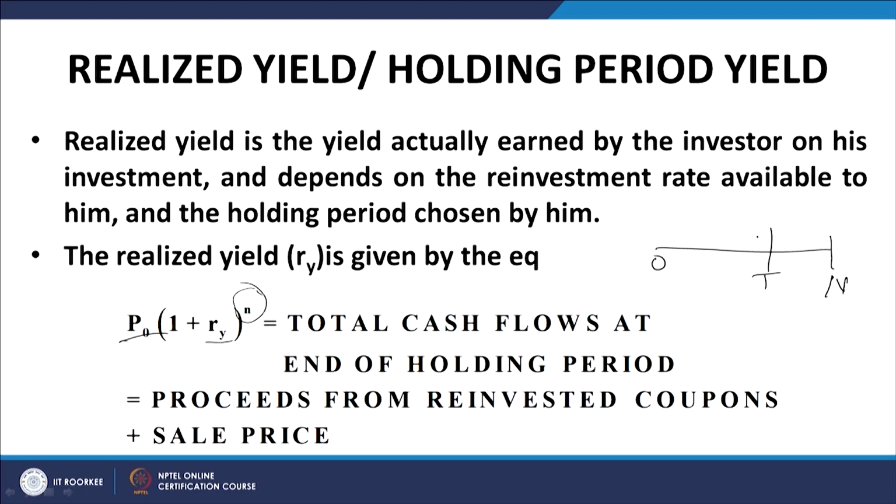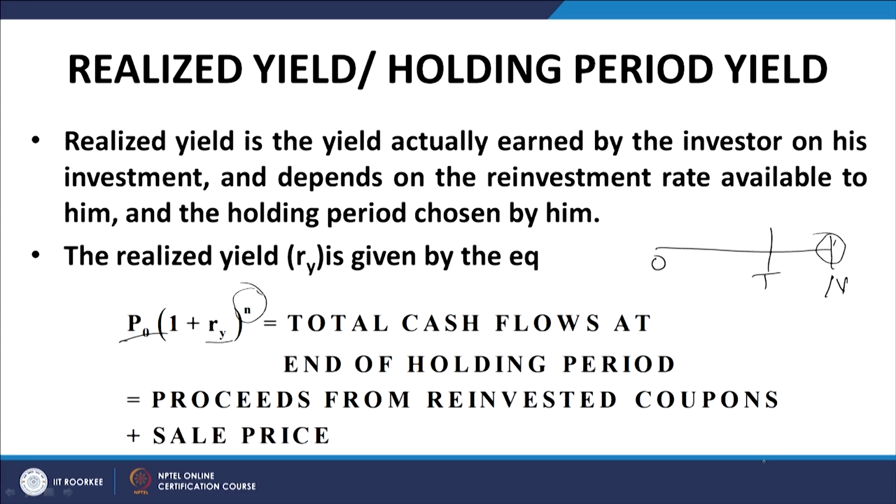Now, market price is not determined at t equal to 0, but if T coincides with N, then I know the cash flow that I am going to get on redemption. The bond is going to be redeemed, the company is going to pay back. So, if the company is going to pay money, it is going to pay money as per the contract of issue, and therefore, this money amount at t equal to n at the point of redemption is known beforehand at t equal to 0. So, it facilitates a precise or a non-stochastic or a non-random computation of the YTM.